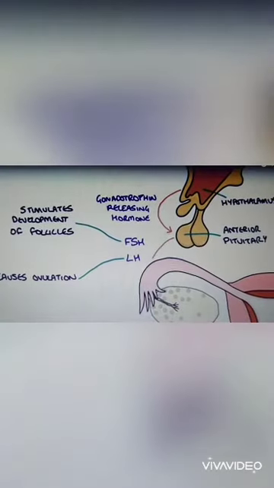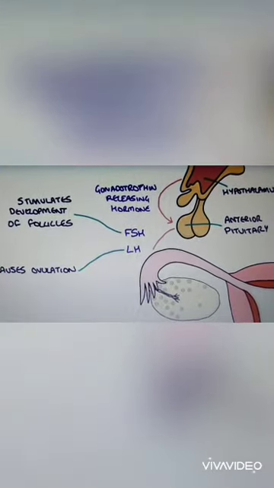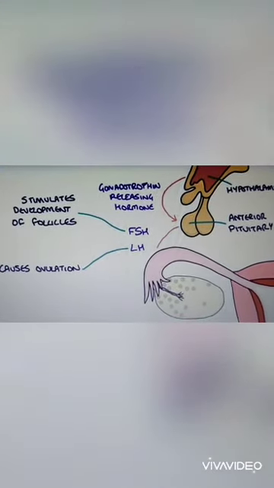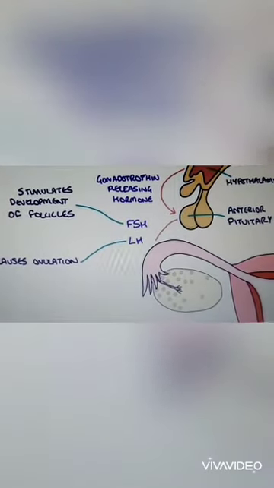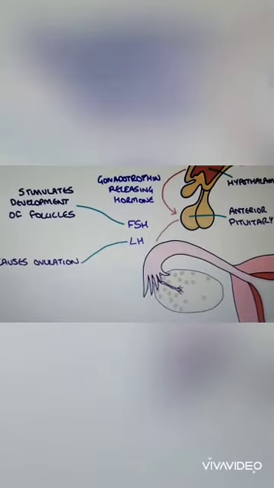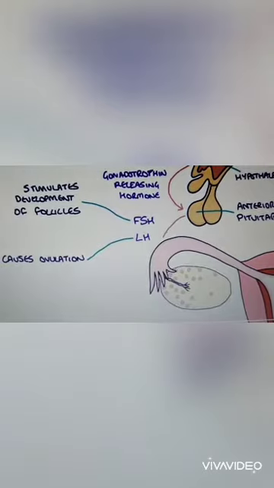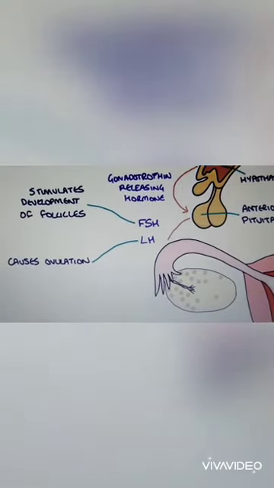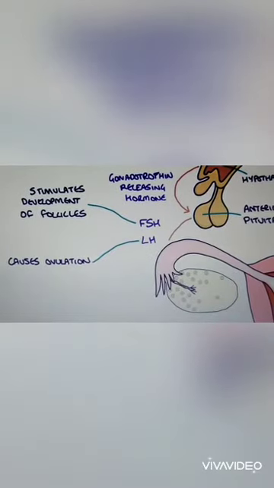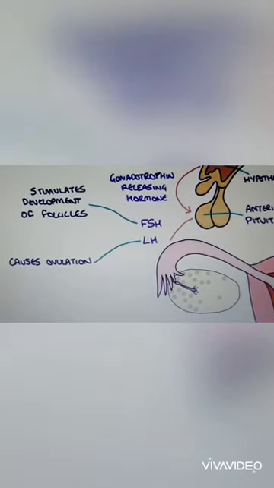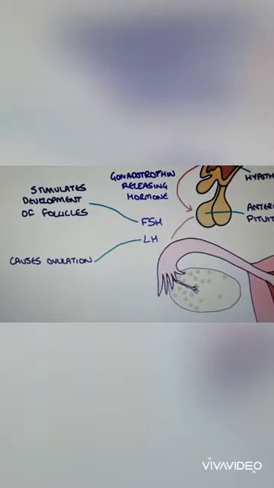The hormones responsible for this process: first the hypothalamus will secrete a hormone known as gonadotropin releasing hormone. This gonadotropin releasing hormone will stimulate the anterior pituitary. The stimulated anterior pituitary will secrete two hormones, follicle stimulating hormone and luteinizing hormone. The follicle stimulating hormone is useful for the stimulation and development of ovarian follicles, and luteinizing hormone causes ovulation, that is, the release of the egg from the ovarian follicle.